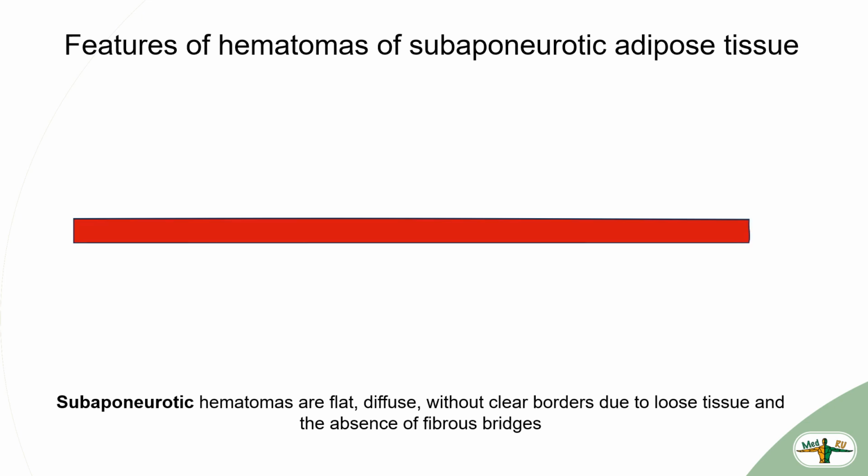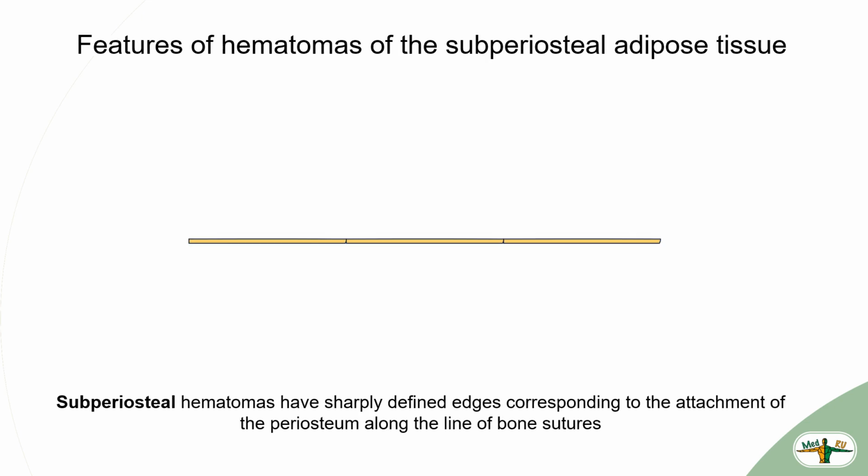Subaponeurotic hematomas are flat, diffuse, without sharp boundaries. Subperiosteal hematomas have clear edges corresponding to the attachment of the periosteum along the line of bone sutures.